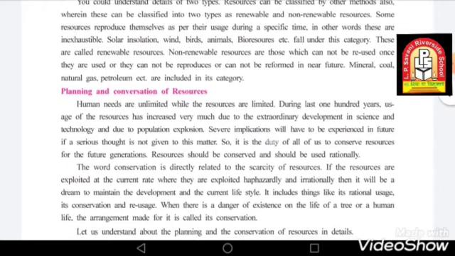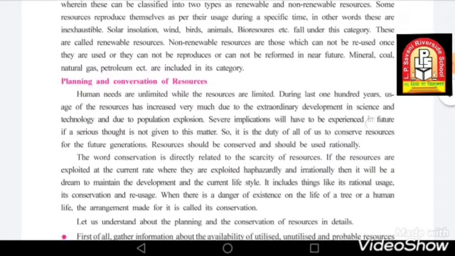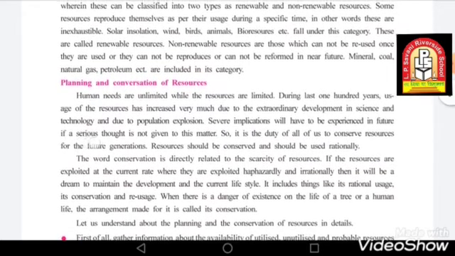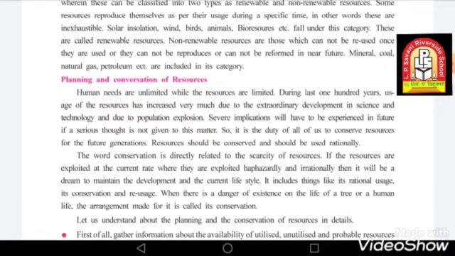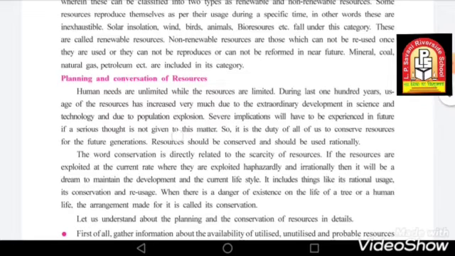Severe implications will have to be experienced in the future if serious thought is not given to this matter. So there will be a very big problem. You'll experience things which you have never experienced before if you do not control or protect our natural resources, and if no action is taken on this matter.